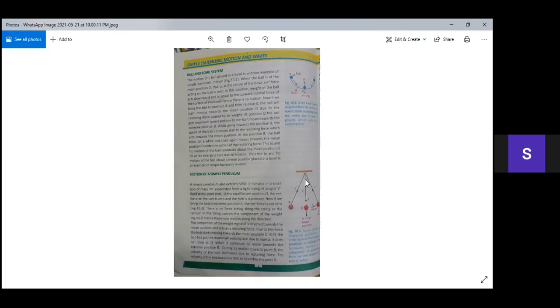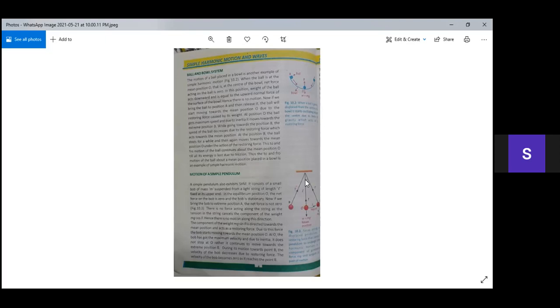So, what we observe here is that the motion of the simple pendulum is simple harmonic motion. Now, let us repeat it again. What we conclude is, while moving from position A to position O, the velocity of the bob increases due to the restoring force, and the restoring force is always directed towards the mean position O. So we can say that the acceleration of the bob is also directed towards O.